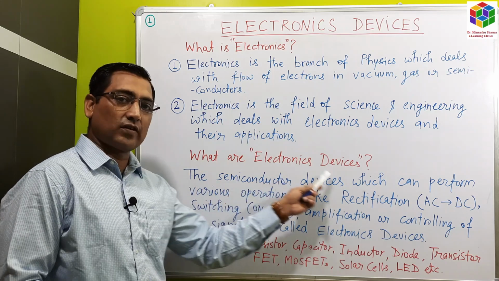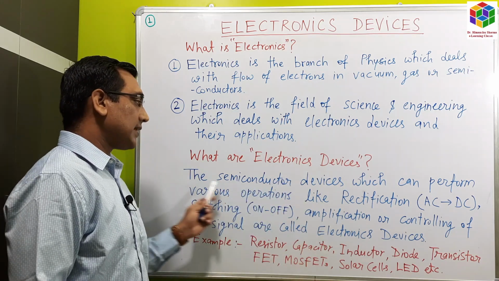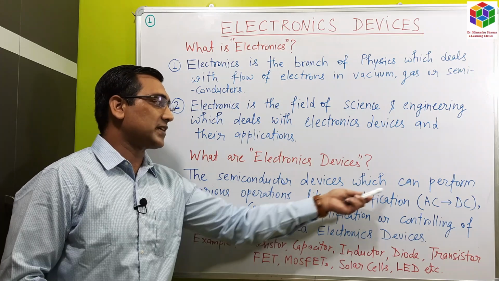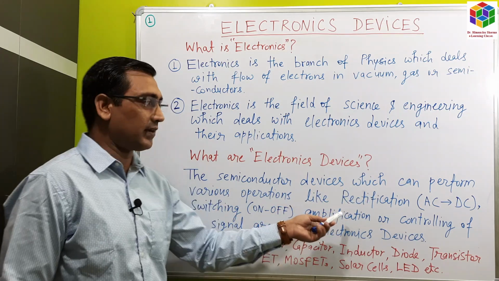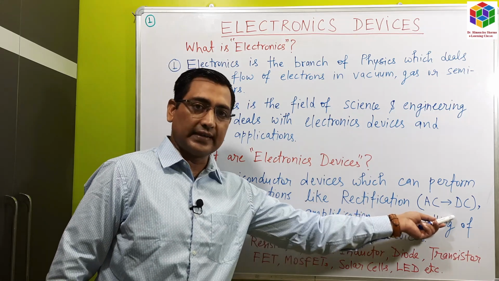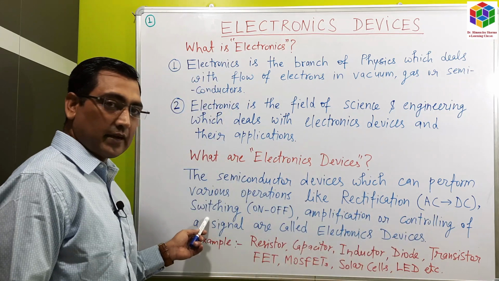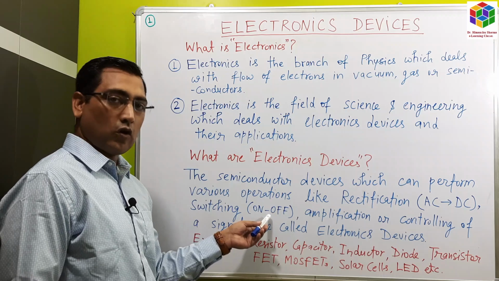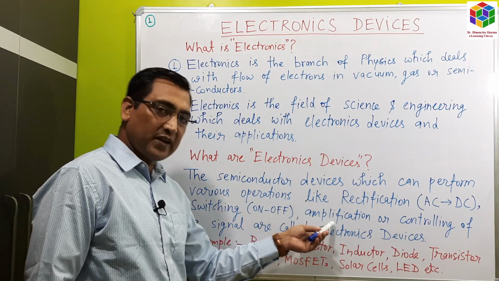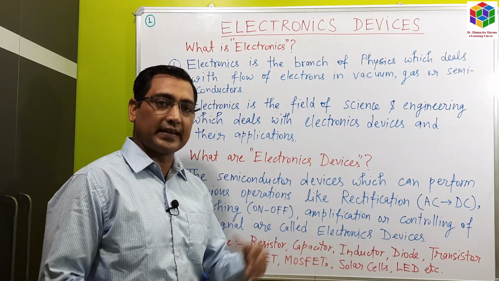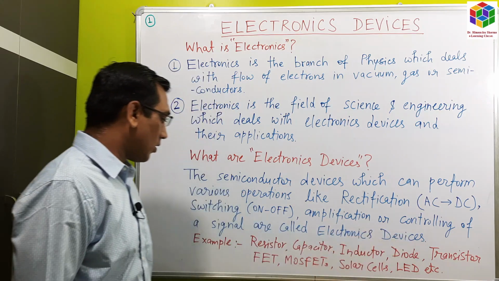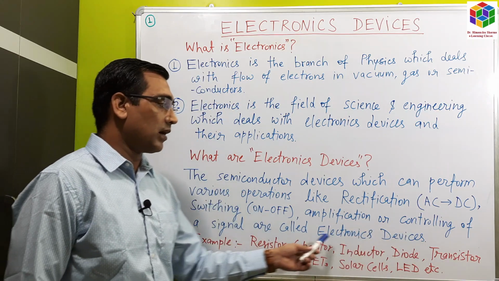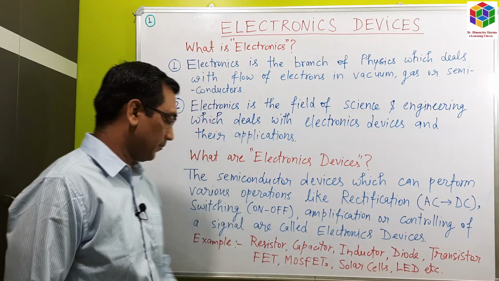So, what are electronic devices? The semiconductor devices which can perform various operations like rectification, that is AC to DC conversion, switching operation, that is on-off, amplification, that is to increase the amplitude of any signal, or controlling of a signal are called electronic devices.